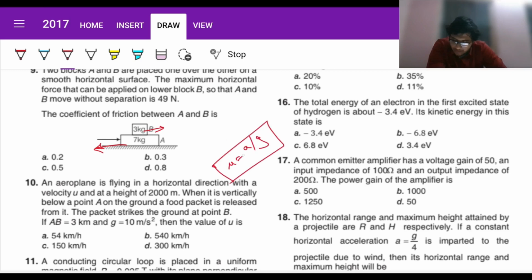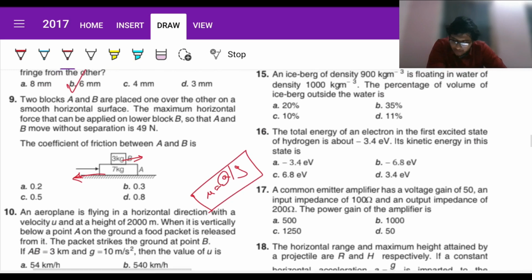Now the thing is, we'll have to find A. Here the force is 49 Newton. So acceleration can be given as force by mass. Force is 49 Newton and the net mass is 10. So it is 4.9, sorry. So if you plug it in here, 4.9 divided by g is 9.8, we get 1 by 2 or 0.5. So that's our direct answer. Fine.